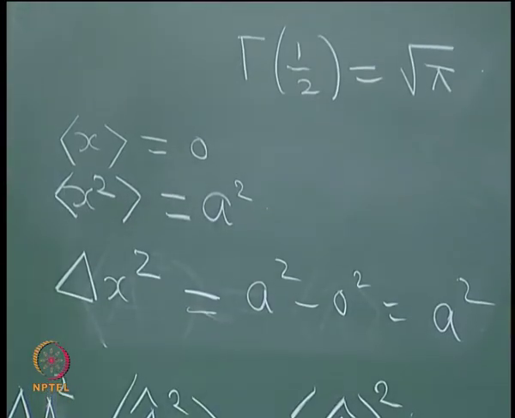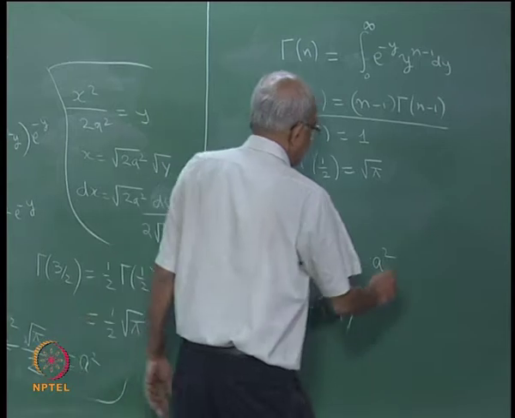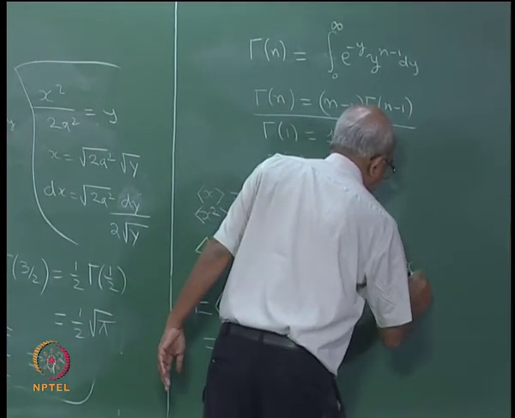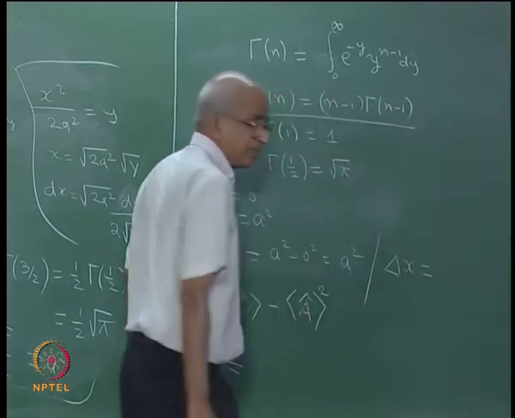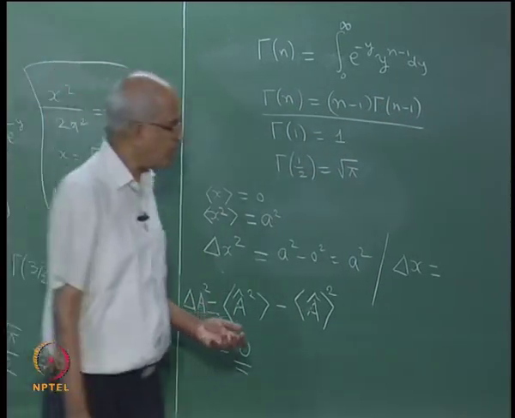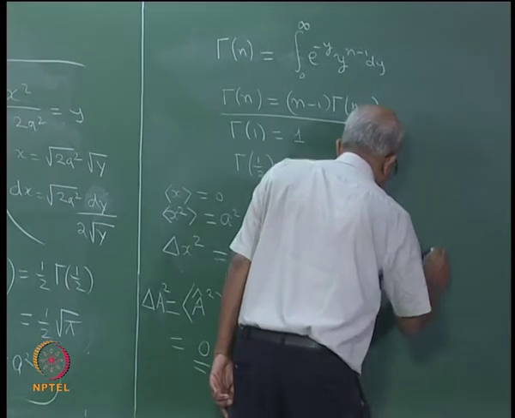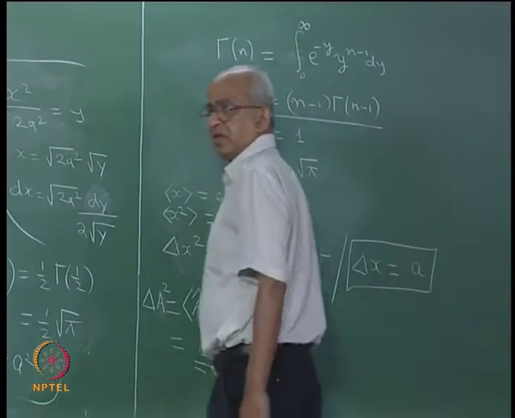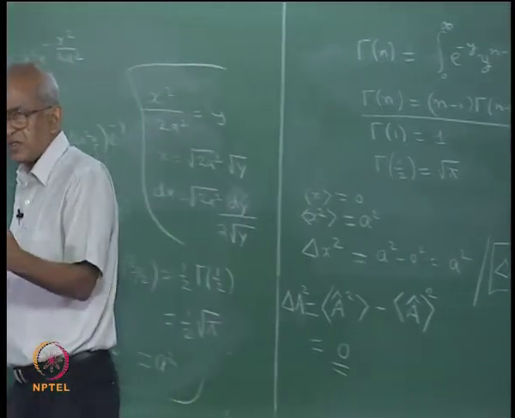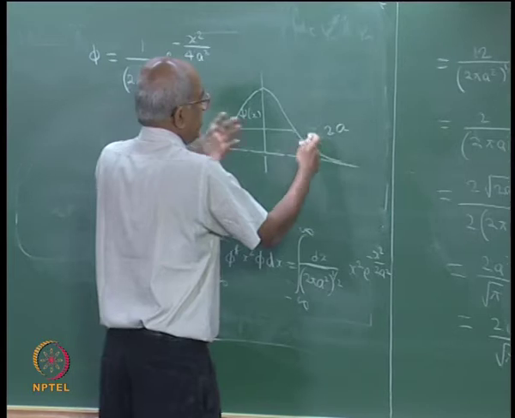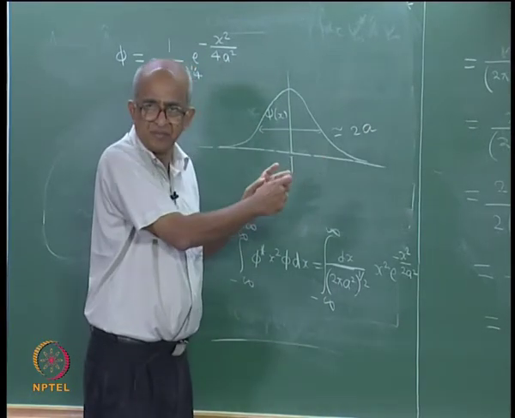And therefore, as far as this particular state function is concerned, there is some uncertainty in the position of the particle, and how much is that? It is equal to a.